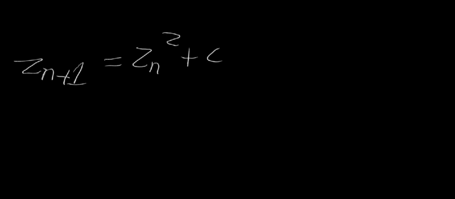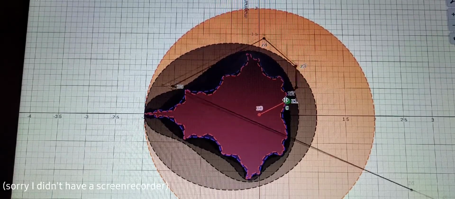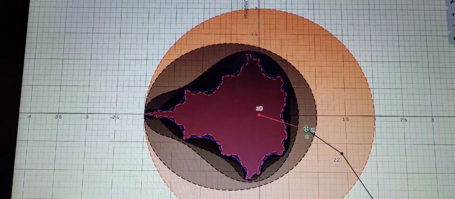Benoit B. Mandelbrot discovered a famous fractal set that he would later term as a Mandelbrot set. It is a set of complex numbers c, for which a sequence z(n+1) equals z(n) squared plus c, where z naught equals 0 plus 0i. This equation generates a Mandelbrot set pattern in the complex plane.